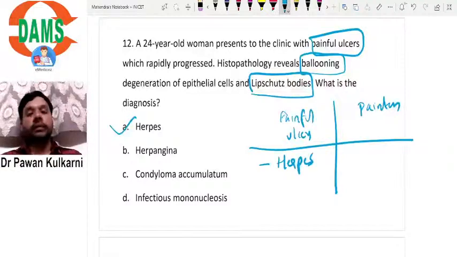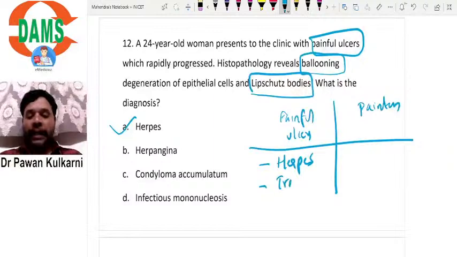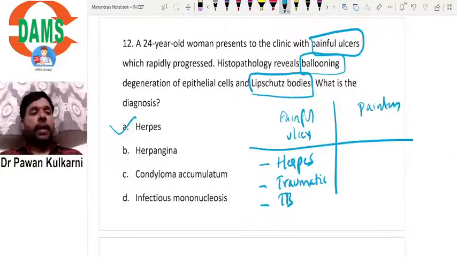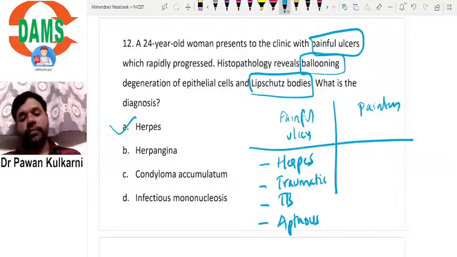Traumatic ulcer is a painful ulcer. TB ulcer, that is tuberculosis in the oral cavity, is painful. Okay, we have to remember these painful ulcers. Aphthous ulcers are also painful ulcers.